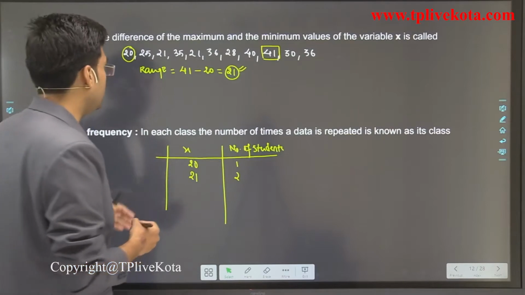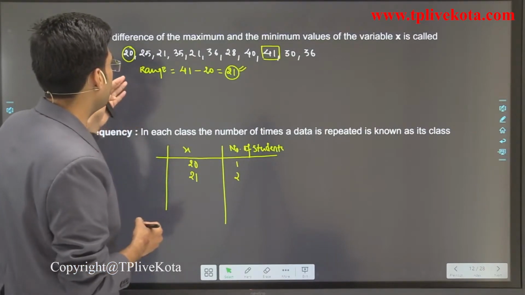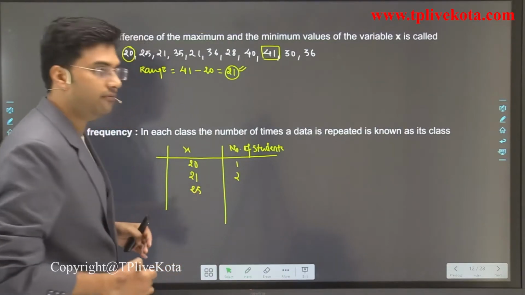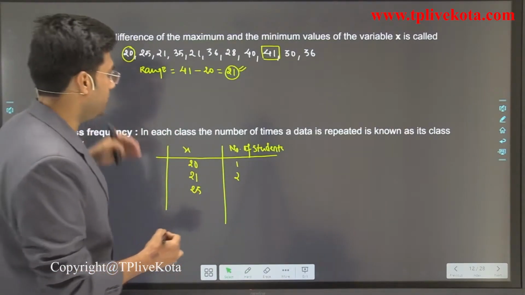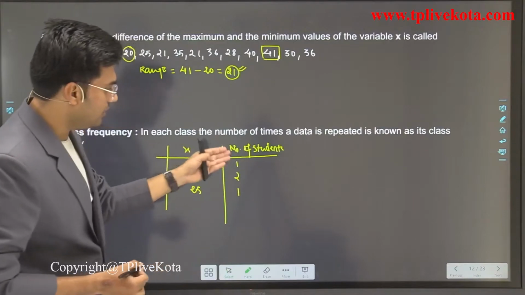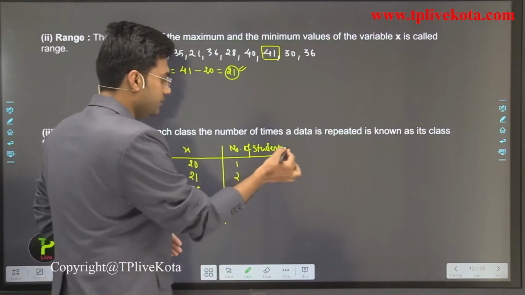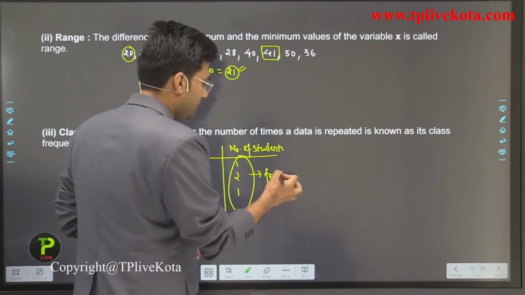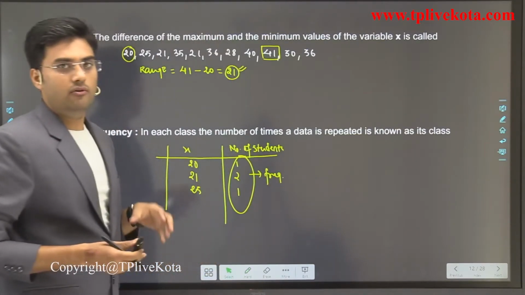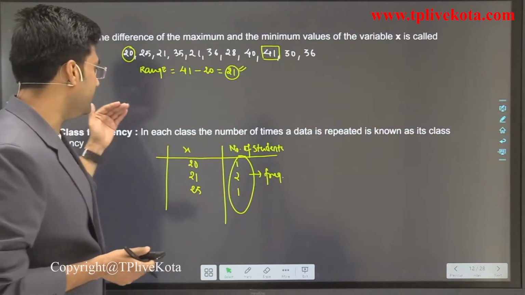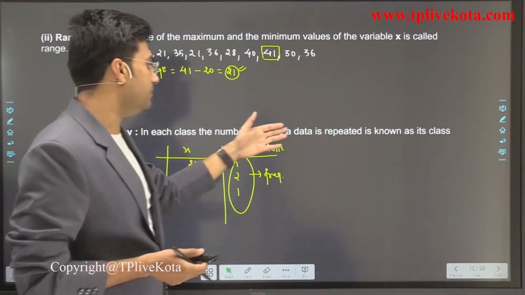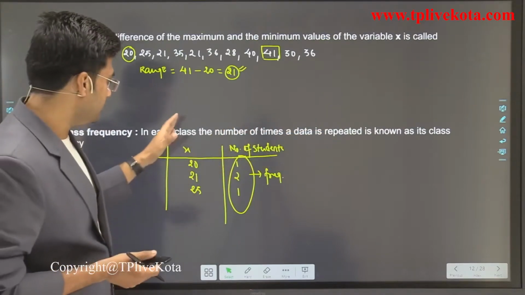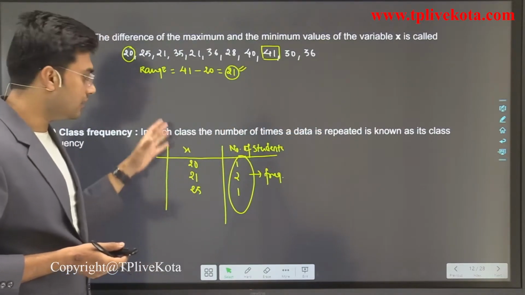Okay, now let's write 25. How many students got 25 marks? Here only one student. So students, this is the frequency. This is the frequencies. So we can say that in each class, the number of times a data is repeated is known as its class frequency. Here these are the discrete values, or we can say the raw data.